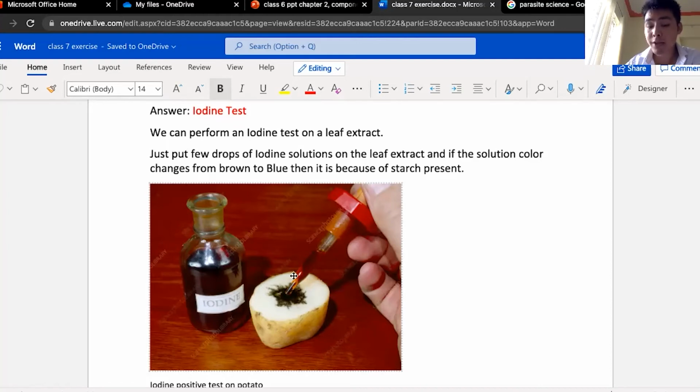So we also did an experiment on the plant which is kept in the dark for 3 days and the plant which is kept in the daylight for 3 days. If it has a bluish color, that means starch is there. In the dark room, there was no change in color. It stayed brown, because photosynthesis did not occur as the plant was in a dark room, right?